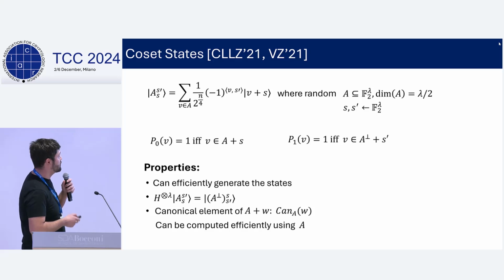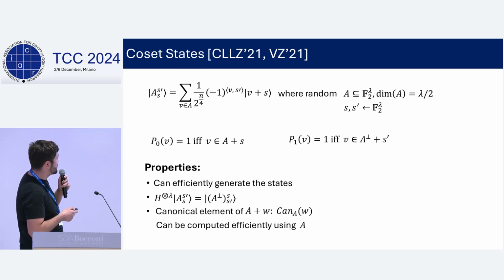Our construction will be based on coset states, which are equal weight superpositions over elements of some subspace coset of F2 to the lambda, with some phase that depends on the elements in the superposition also. And we will also be using the so-called membership checking programs for the so-called primal and the dual cosets.